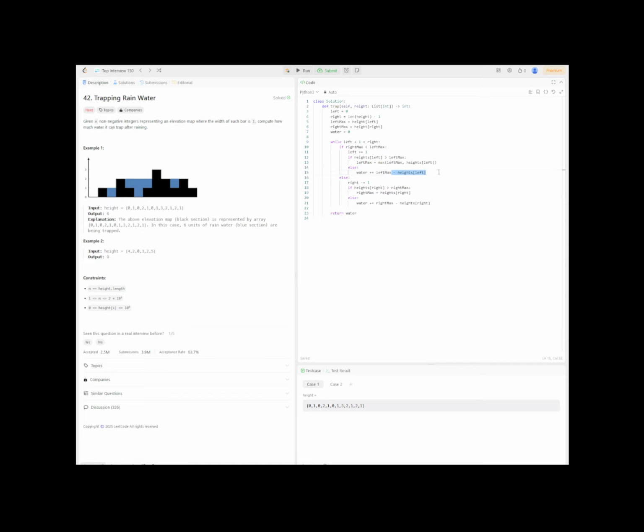minus the height. And otherwise, if the left max is lesser than the right max, then the right is subtracted by 1. And if the current height is greater than the right max, then the height is updated. Otherwise, the water is added similarly by subtracting the right max with the current height. And after that, the water is returned once the left and right reach the center.